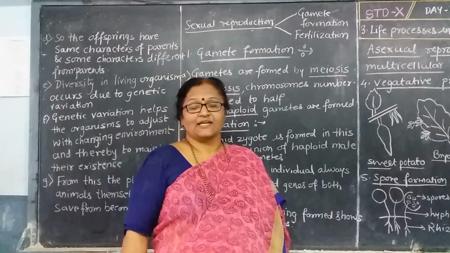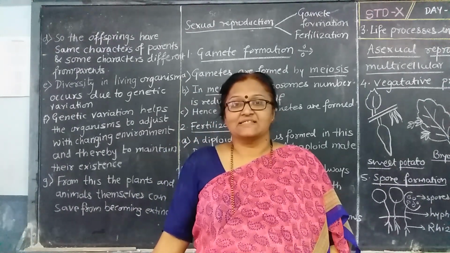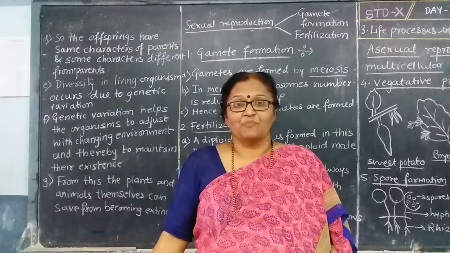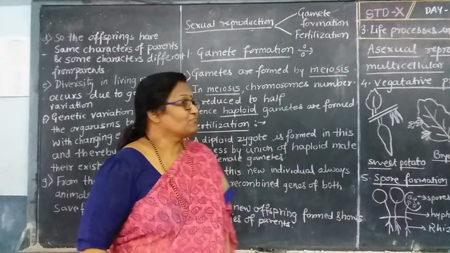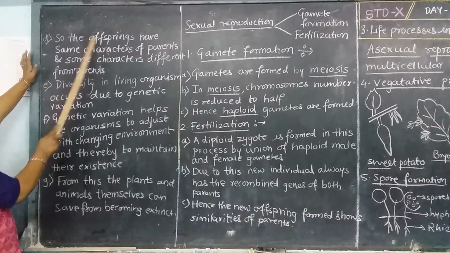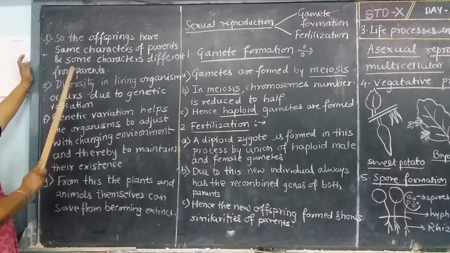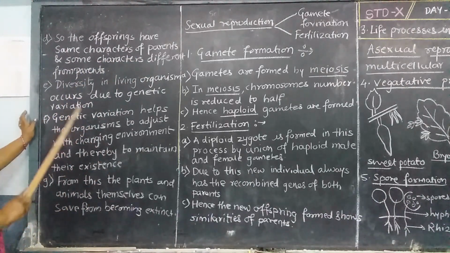As it gets the characters from the parents, it gets the characters of the parents in its body. So the offspring have some characters the same as the parents, and some characters different from the parents.